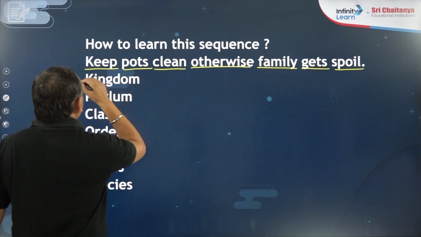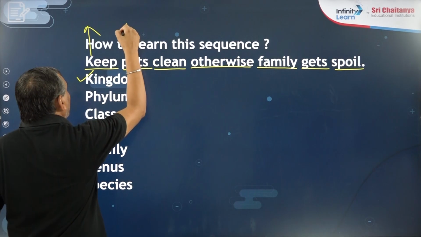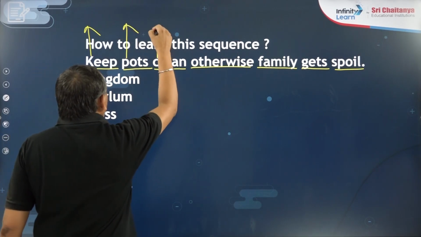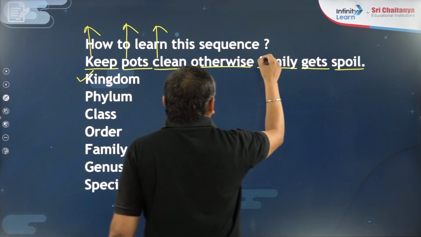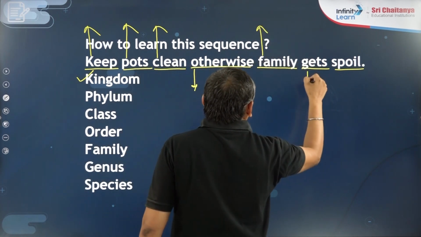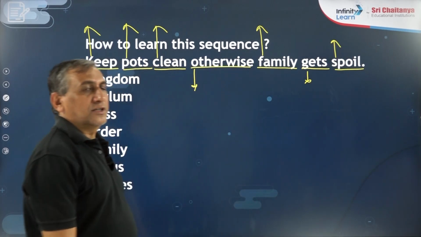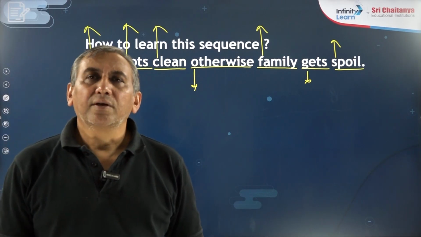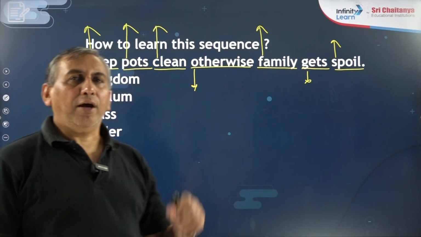What is the first taxa? K for kingdom, P for phylum, C for class, O for order, F for family, G for genus, and S for species.